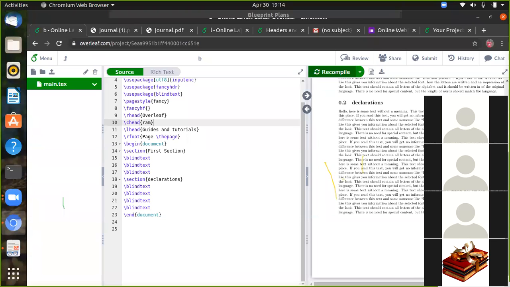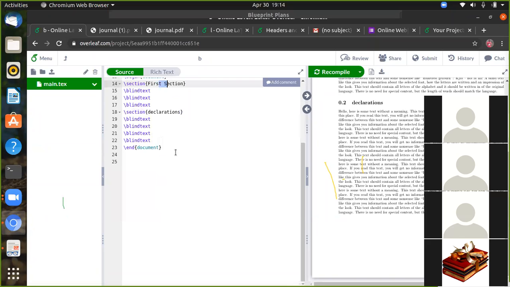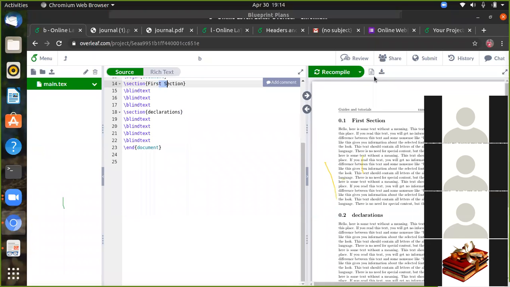The same you can define for L foot, left foot, center foot and right foot. Only I can define the page number in the right foot, so I give right foot of page number. Then you can write your document, begin document, first section, plain text, then the next section, then you can keep on writing your book pages.